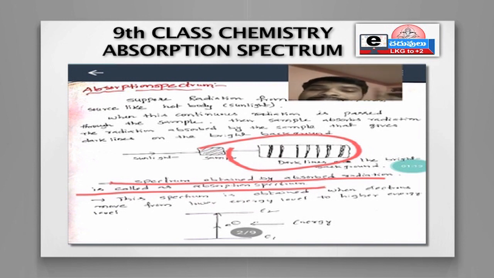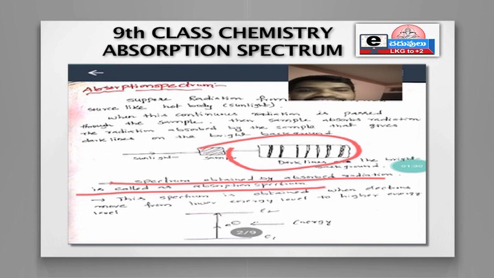Absorption spectrum is obtained when electrons move from lower energy level to higher energy level. Here I will give you one example.